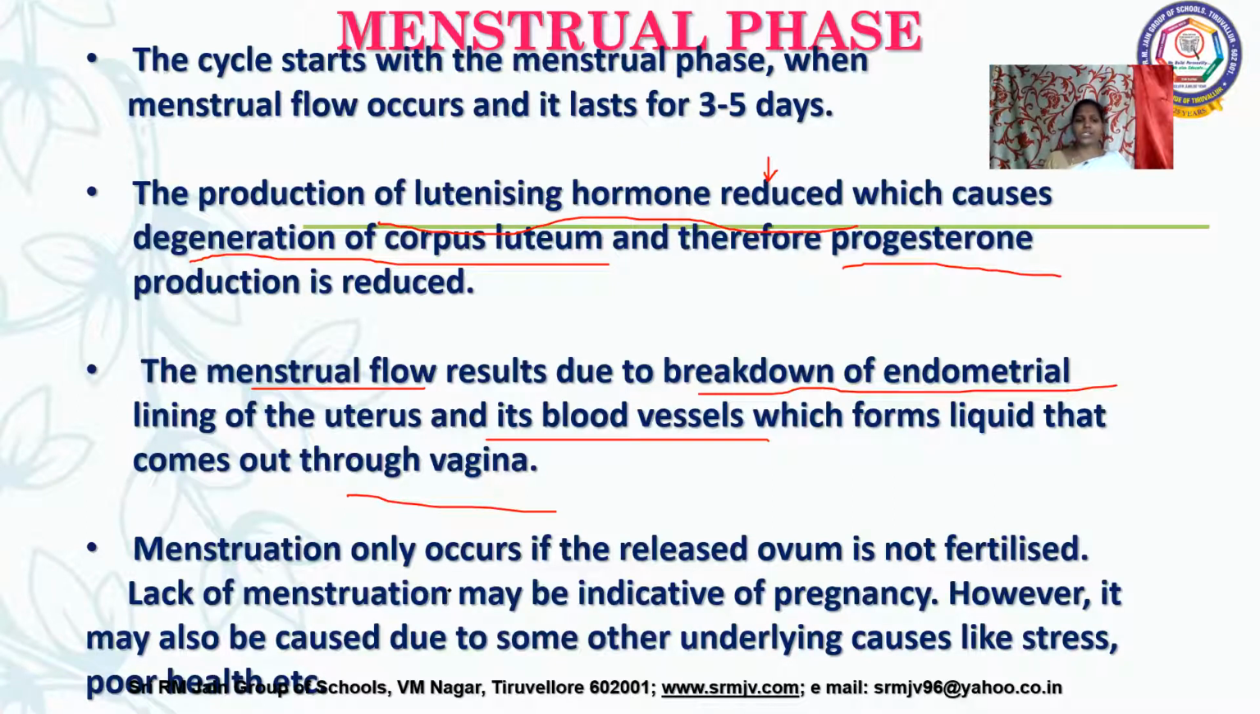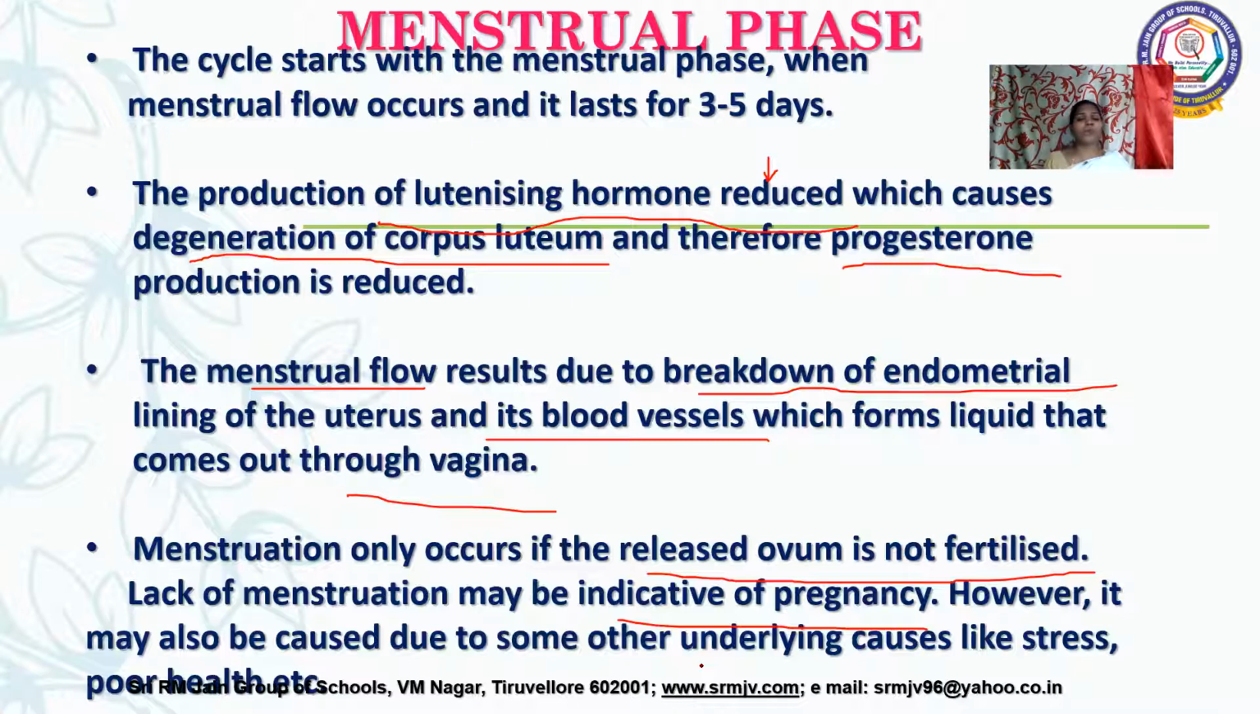And this menstruation only occurs if the released ovum is not fertilized. Because if it is fertilized, what will happen? This progesterone degeneration won't be there, so it remains for those nine months of gestation, and so there is no menstruation at the time of pregnancy. Lack of menstruation may be the indicator of pregnancy. It is not always so.